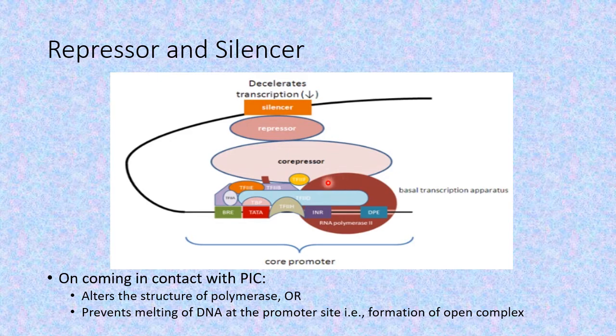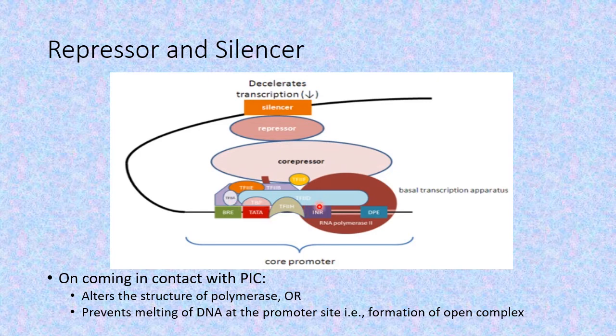That is, it may repress the process of transcription by two means. First, it can alter the shape of the RNA polymerase protein, and because of the change in the basic shape, its enzymatic activity is affected and transcription won't take place. Either it will separate from this pre-initiation complex, or it won't be able to move ahead.